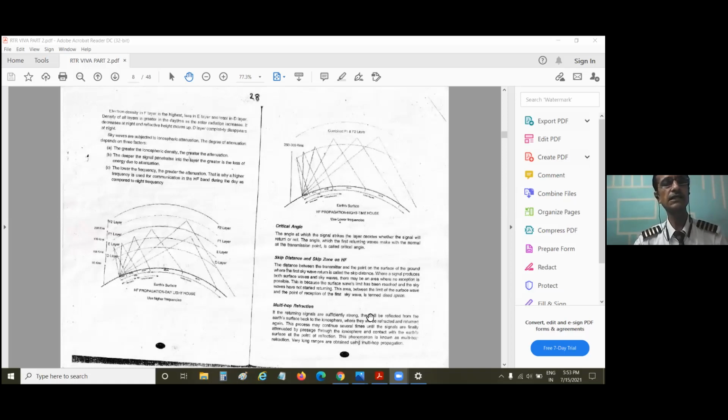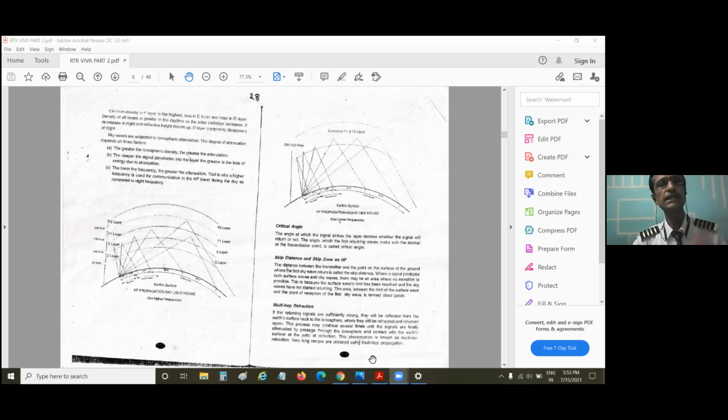At night time, if you are producing a sky wave, there is no need for as much power. I'll give you a very good example. Suppose I'm producing a sky wave of 500 kilowatts in the daytime, and I'm saying it is going 100 miles. It is coming down at 100 miles. The range is 100 miles with 500 kilowatts during daytime.